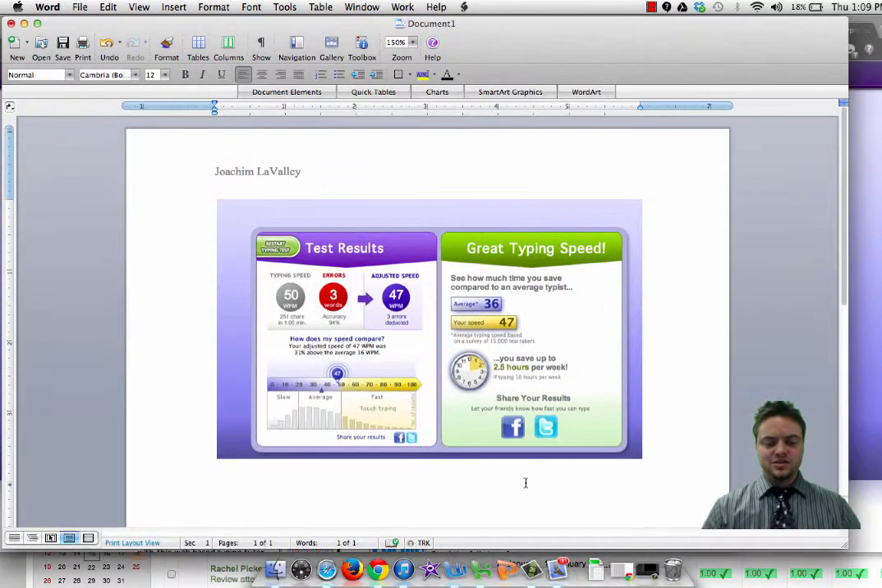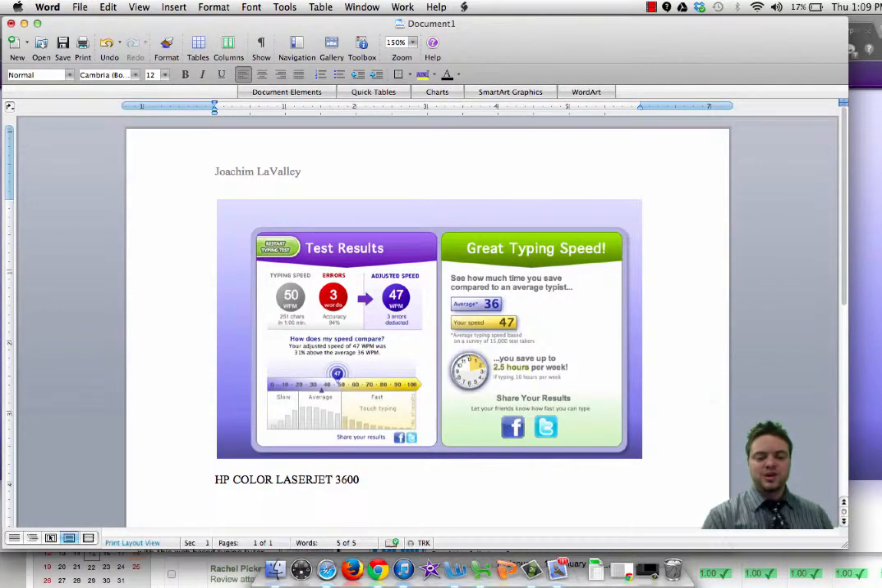Now I'm going to go ahead and type down here the name of our printer. It's HP Color LaserJet 3600. So when you go to print, please make sure that you are sending it to that printer. Print it off and turn it into the substitute teacher.